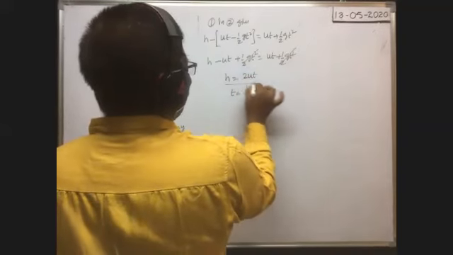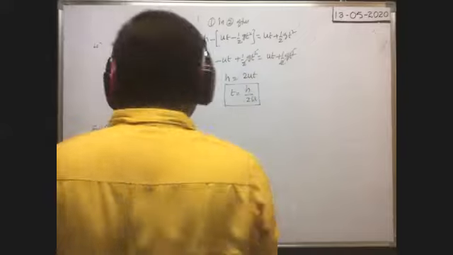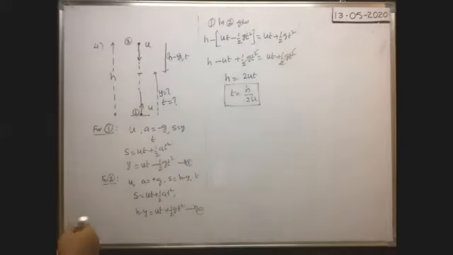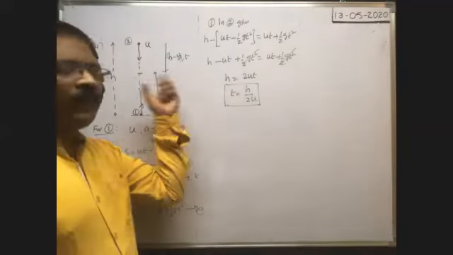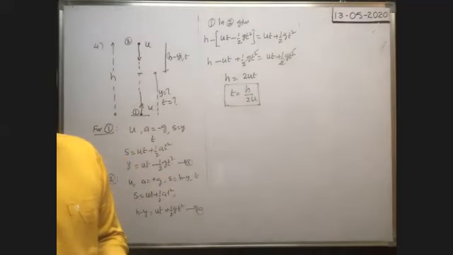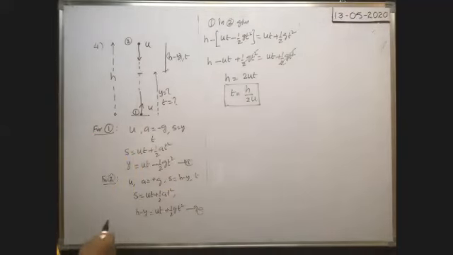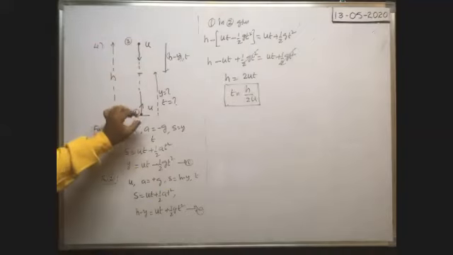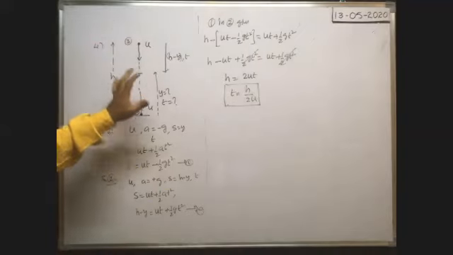h by 2u. Previously we got only h by u. Now it becomes h by 2u. That means it takes less time to meet together. I think you could understand the difference. In the previous case, whenever the body is dropped freely and one body is thrown vertically upwards, they meet together after a time h by u.